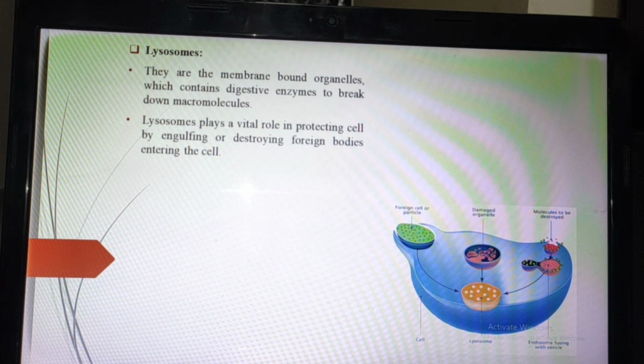Also, its main function is that the lysosome destroys foreign particles which enter the cell. Basically, lysosomes are membrane-bound organelles which contain digestive enzymes to break down macromolecules.